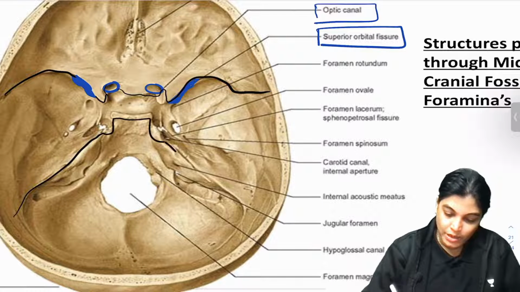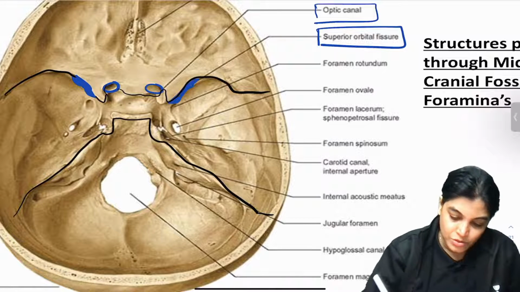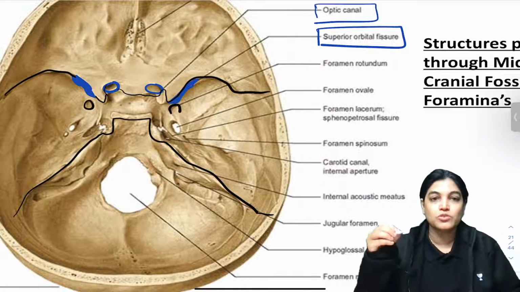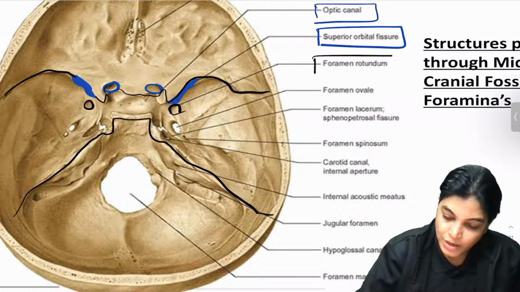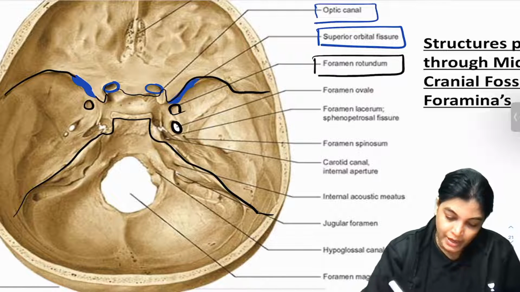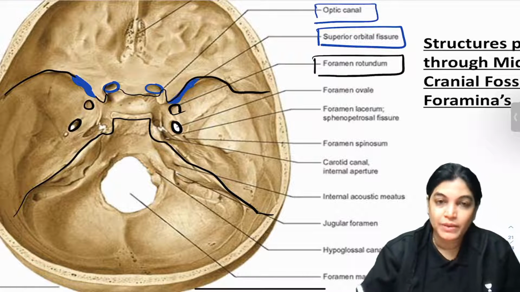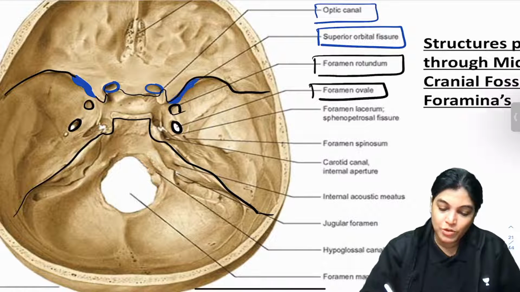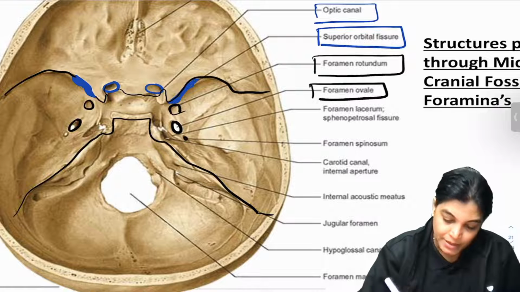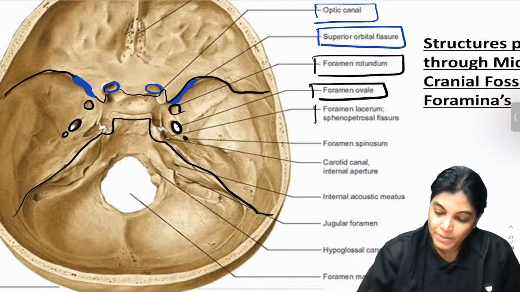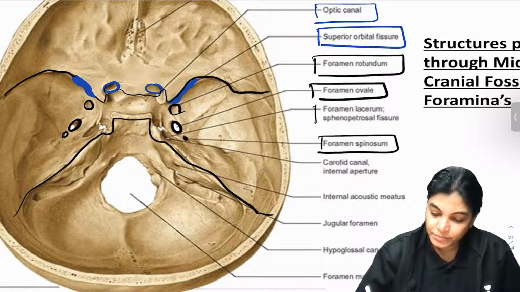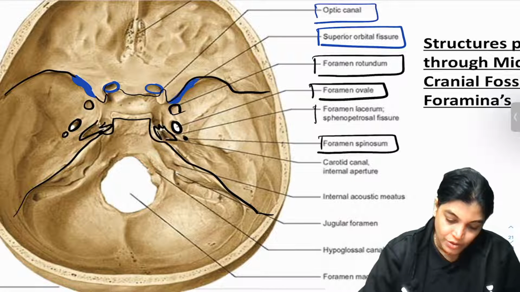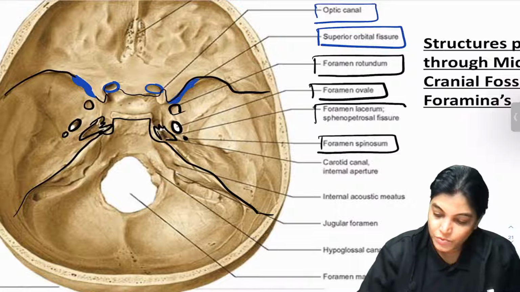And let's talk about the important foramina. So yes, we have done with this. This one is the small foramen posterior to the superior orbital fissure. This is foramen rotundum. An oval shaped, prominent foramen lying just posterior is foramen ovale. Posterior to foramen ovale is a small foramen which is seen here, that is foramen spinosum, and an irregular foramen which is seen here is called foramen lacerum.